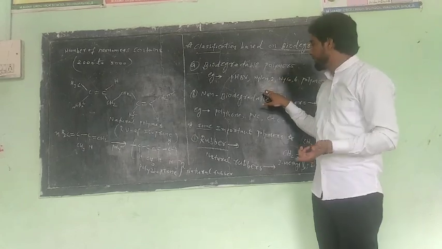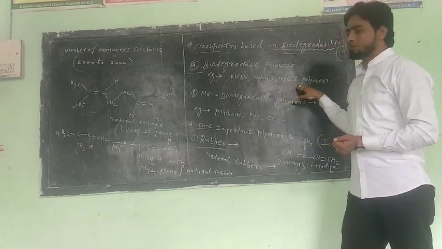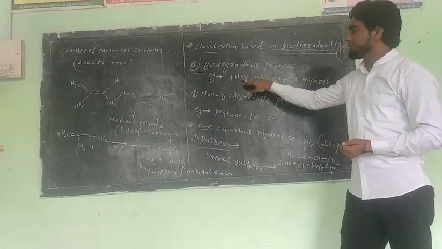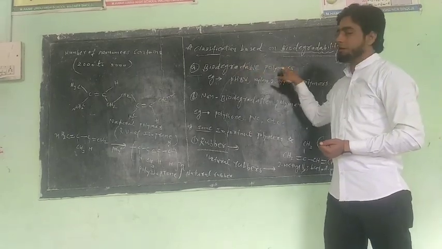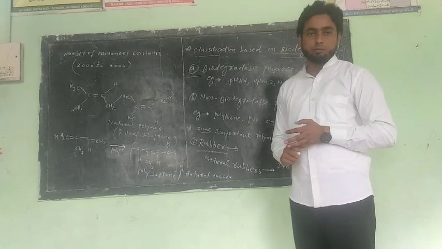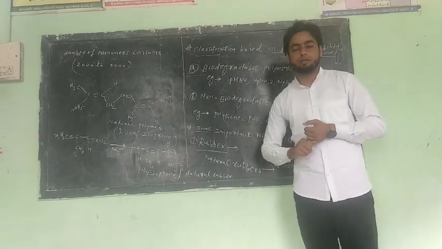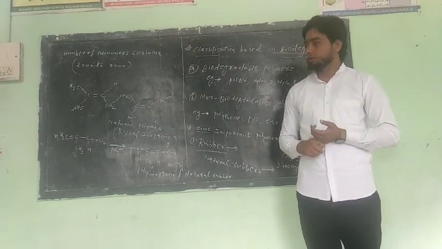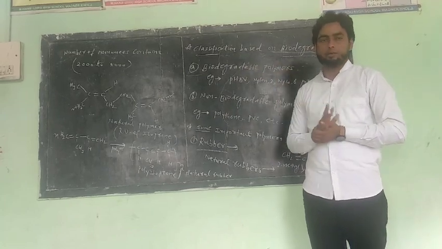Second example, nylon 2, nylon 6 polymer. Both are examples of biodegradable polymers. Those polymers do not create an environmental problem and easily break down after use. Clear? So they are called biodegradable polymers.